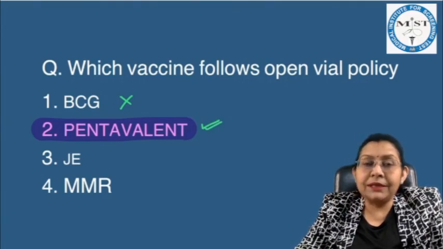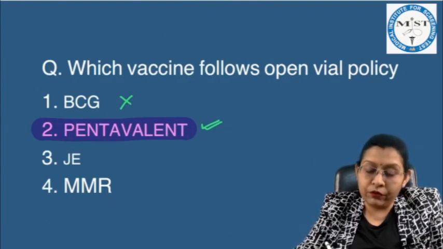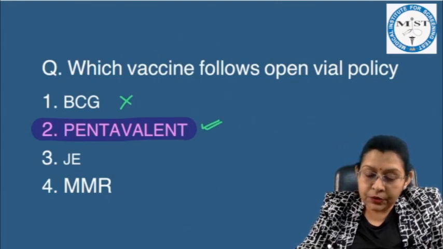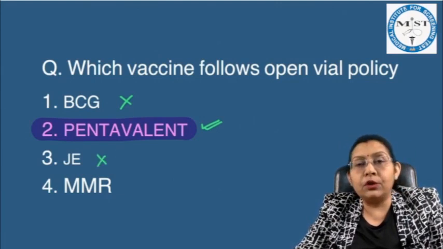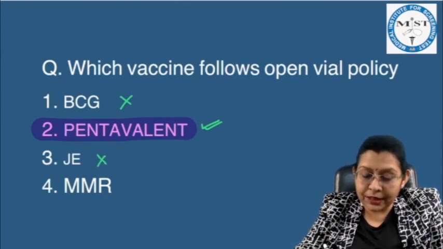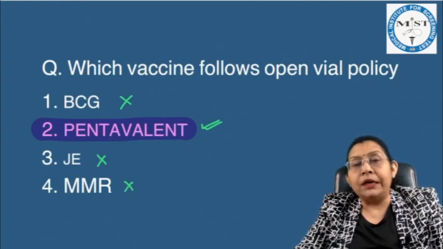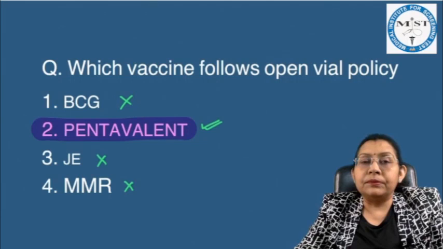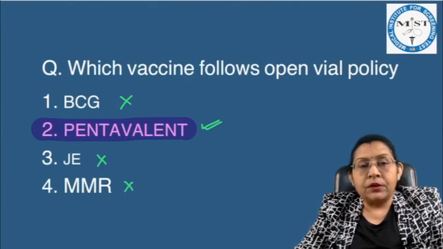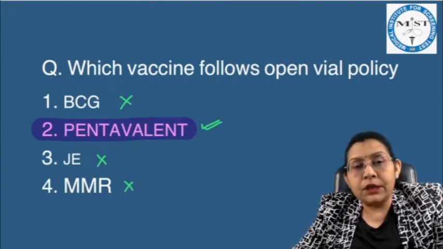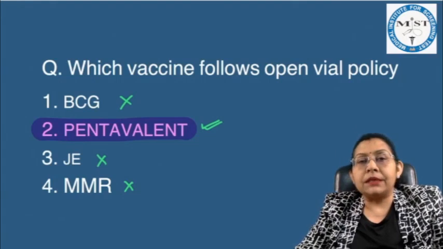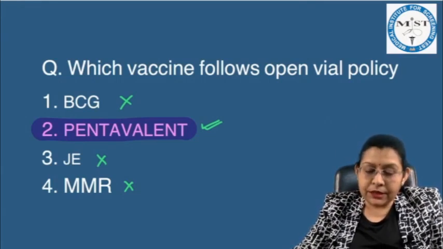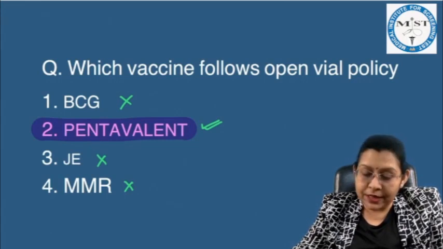Japanese encephalitis, again it is in the powdered form, dissolved in phosphate buffered saline, again to be used within 4 hours, so not following the open vial policy. MMR vaccine, again it is in the powdered form, dissolved in distilled water, so again it is not following the open vial policy. So the correct answer for this is the pentavalent vaccine.